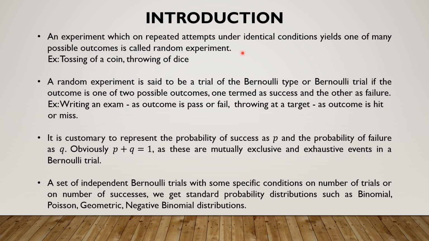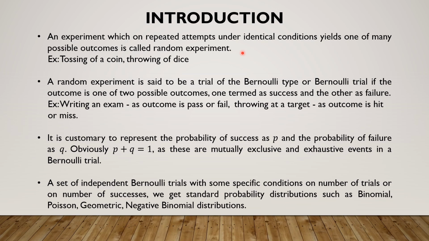Let me start by defining what is called a random experiment. Any experiment for which the final outcome cannot be predicted with 100% probability is called a random experiment. All the outcomes of the experiment are known to the person who does the experiment, but what outcome will finally come or finally result in the experiment is not known. Wherever there is a randomness in the final outcome of an experiment, such experiments are called random experiments. Experiments for which the outcomes can be predicted with 100% probability are called deterministic experiments. Random experiments are also called stochastic experiments.